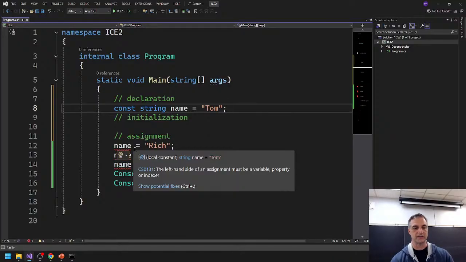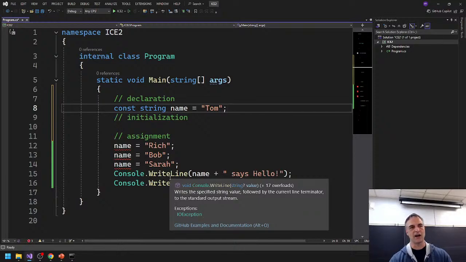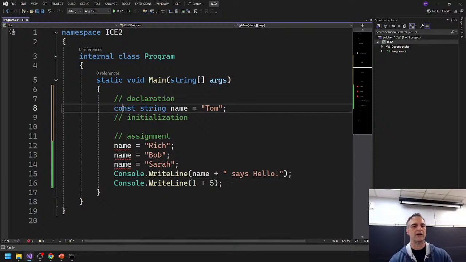We've made it const. It's a constant, a local constant. That means it cannot be reassigned. We've already assigned it. The assignment is done for a constant. If I take const away, you can see that suddenly becomes okay, because now it's not a constant. I can change it over time. That's what the difference is, and I think that's an important thing.